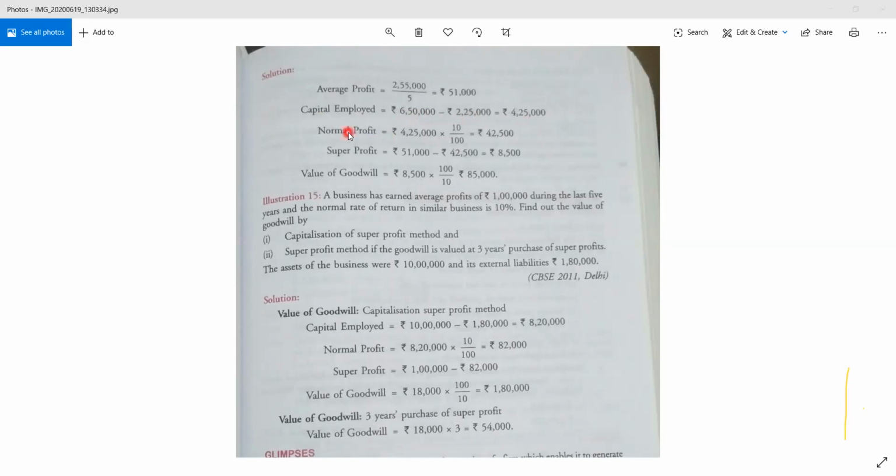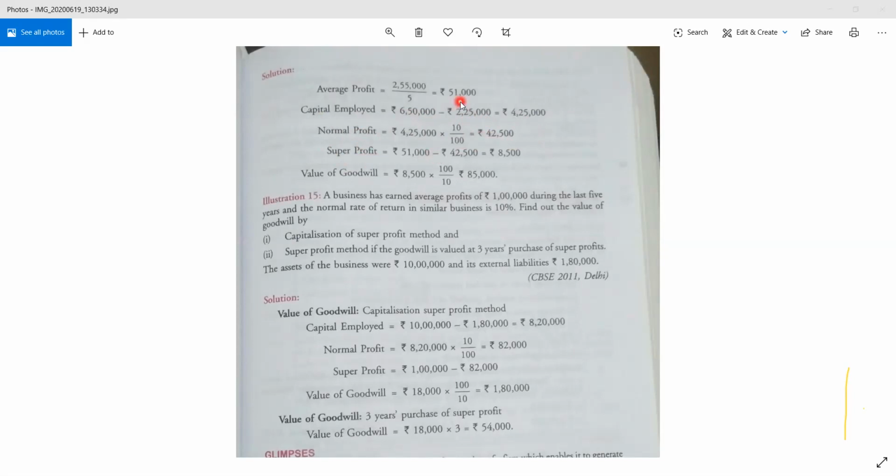Now the normal profit, what is the normal profit? Capital employed into rate by 100. So rate कितना था expected? 10%. So 10% of 4,25,000 कितना होगा? 42,500. Clear? And the super profit will be क्या होगा?